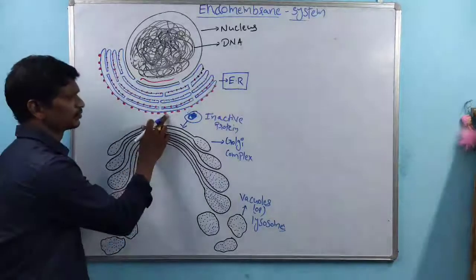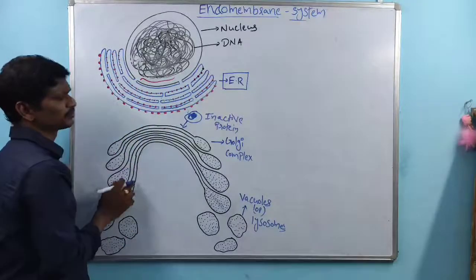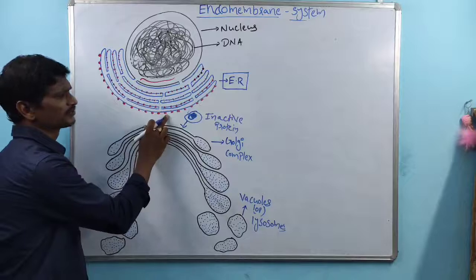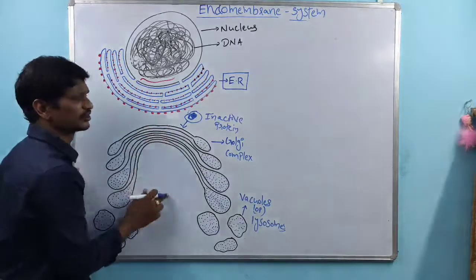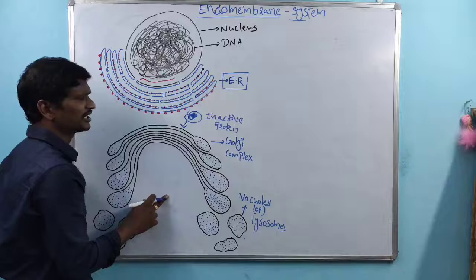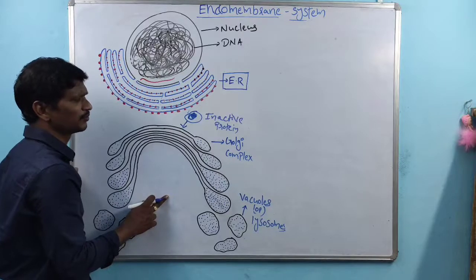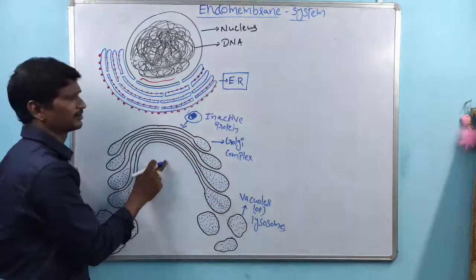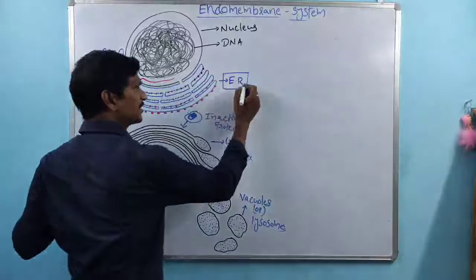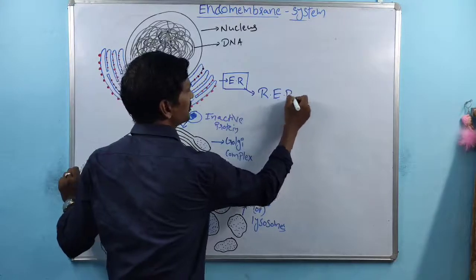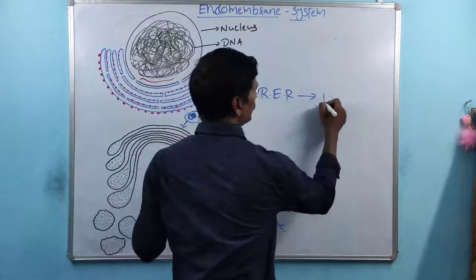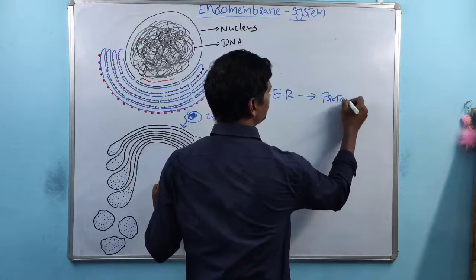Due to the presence of these ribosomes, protein synthesis will take place. After the protein synthesis process, the proteins are transported to the Golgi complex. This is the RER, rough endoplasmic reticulum, involved in protein synthesis.